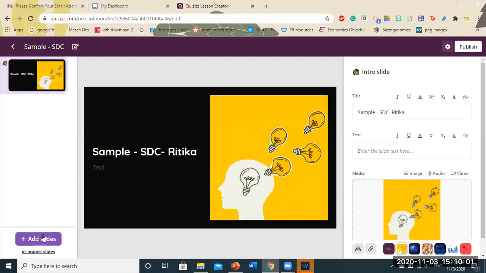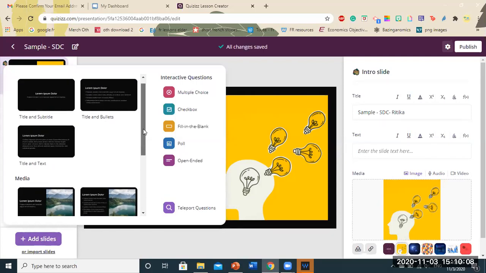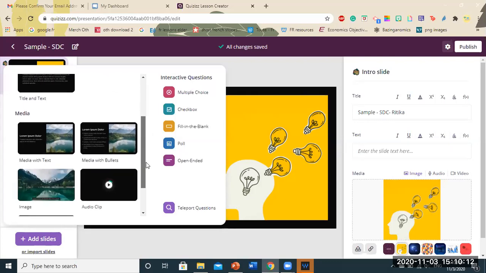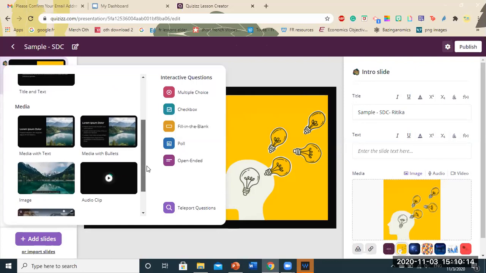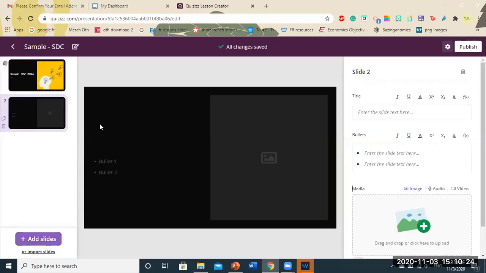Now let's say I want to add a further slide. So I'm going to go and add slides. Now you see these are the templates that are given to you. Title and subtitle, title and bullets, title and text. And then there's a media template as well where you can incorporate image, audio clip, or video, or maybe side by side as well. So for example, I want to go with media with bullet points. Okay.